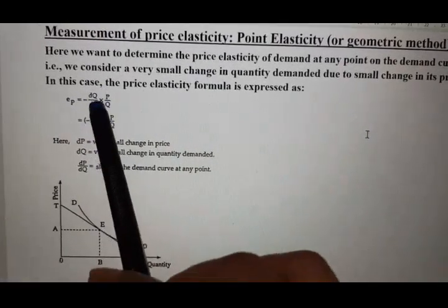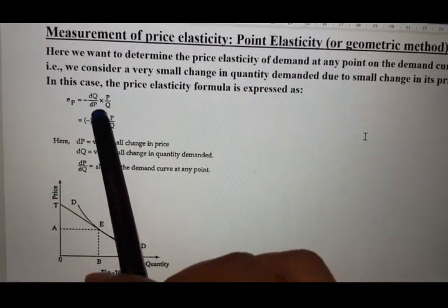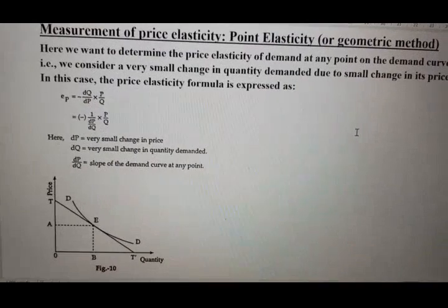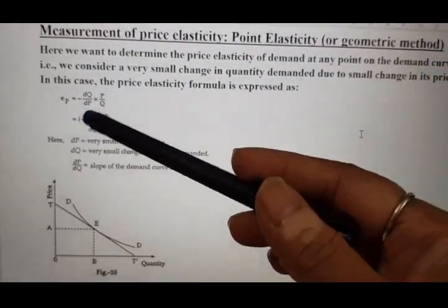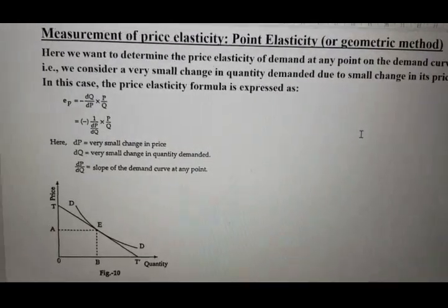So I have written small dQ divided by small dP into capital P by capital Q. This is a very small change, and in order to make it positive, we have written a minus sign before the formula.